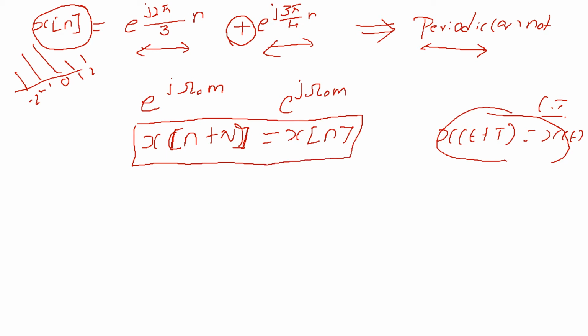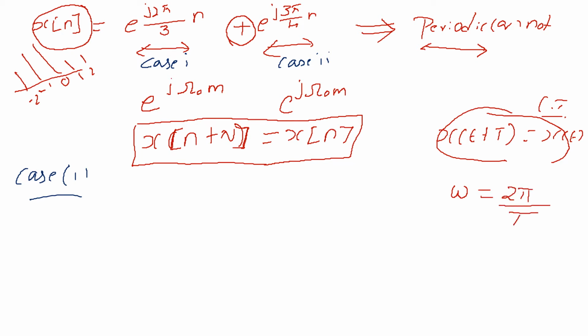In order to solve this, let us call this case 1 and this case 2. Let's solve case 1 first. Previously we were writing the relation between omega and T. Here very similarly I am going to write omega naught is equal to 2 pi divided by n naught, into m, since it's a digital sequence.